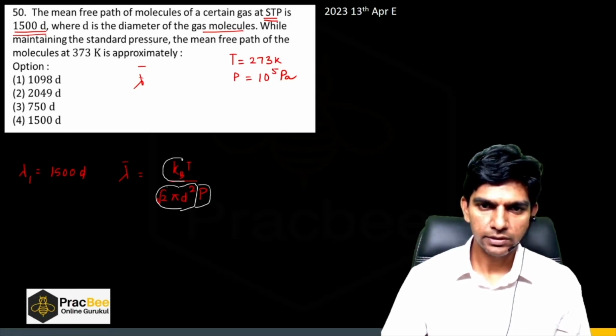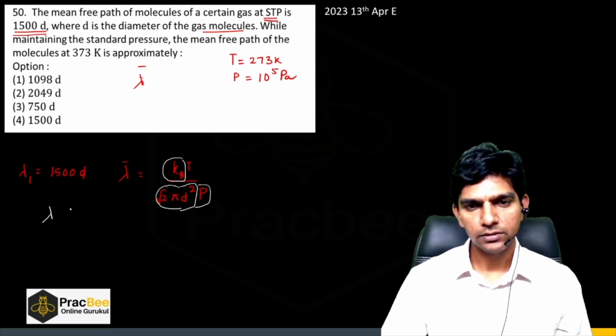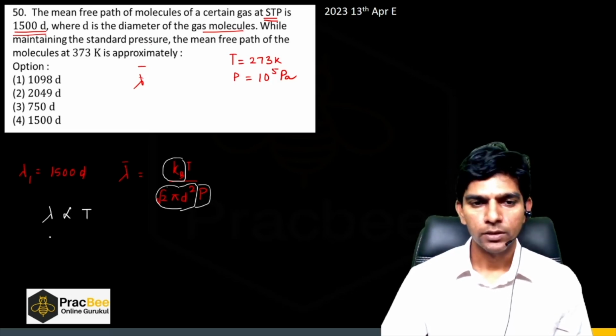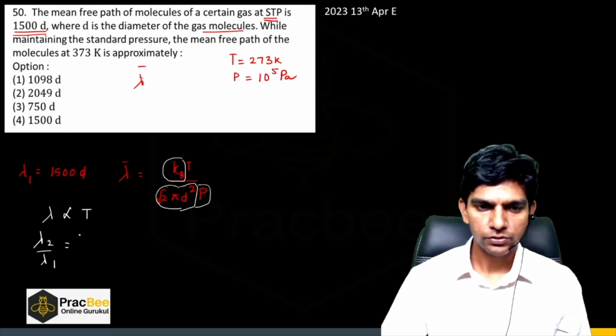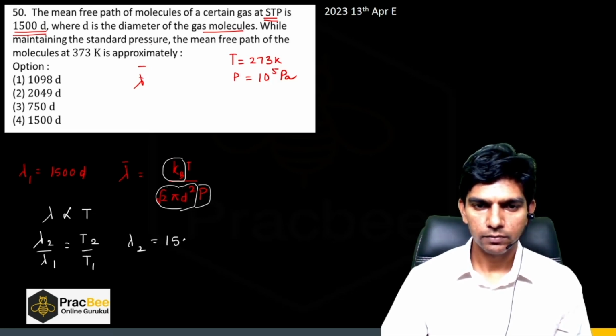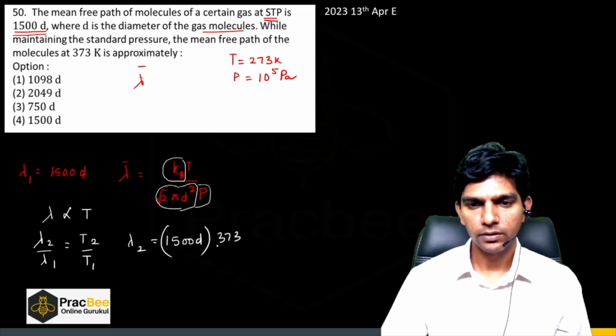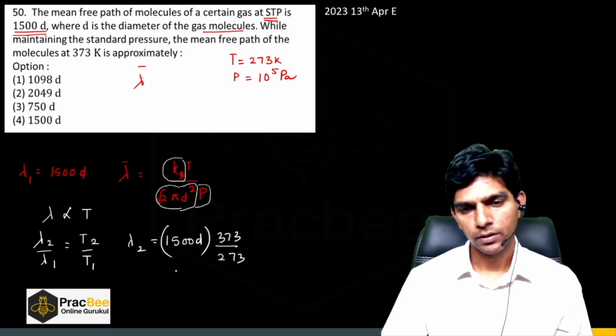So we can say all these things are constant. So we can say lambda is directly proportional to temperature. So if I want to find the mean free path at new temperature, it will be lambda 2 by lambda 1 equals T2 by T1. So lambda 2 will be 1500 D times T2, which is 373 divided by 273.